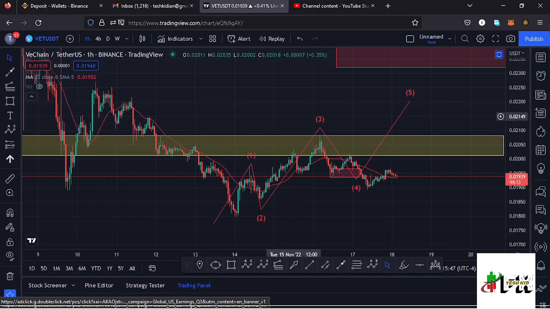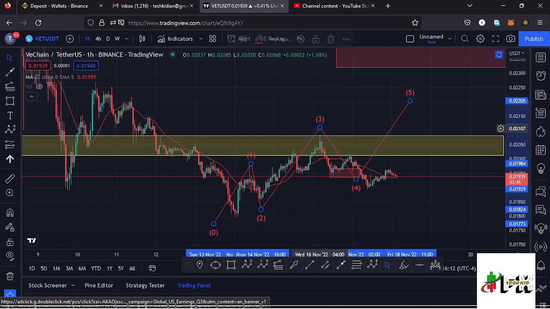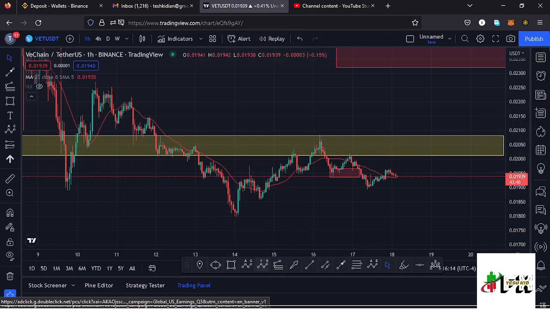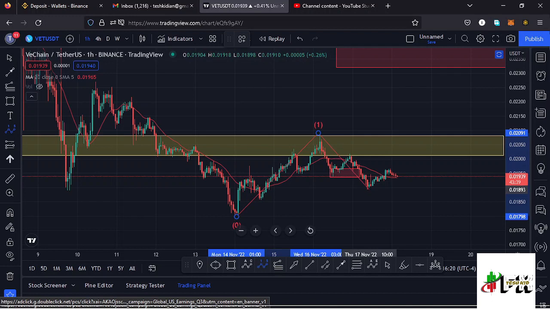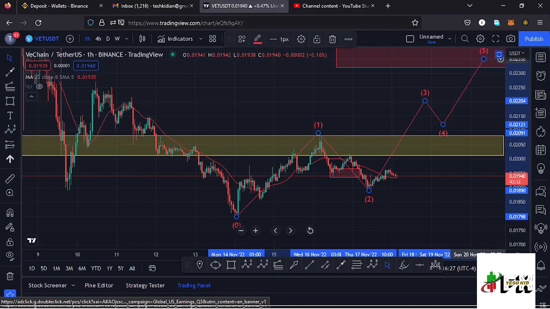But this movement has been a little bit invalidated, and I need to change the way I have my Elliott wave structure on this chart. This structure got invalidated the moment our wave 4 retraced into the high of the first wave, and having done so I have to remove it from my charts and have a new wave count, having this as the wave 1 now. Then whatever we have been seeing over here is now our wave 2, then I'm expecting a wave 3, then a wave 4 before we continue pushing higher in the formation of a wave 5.